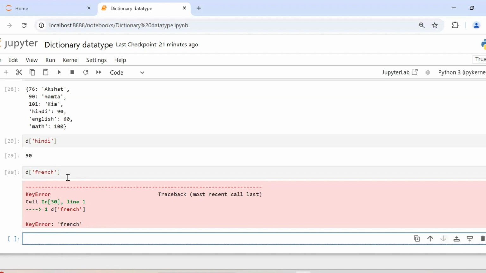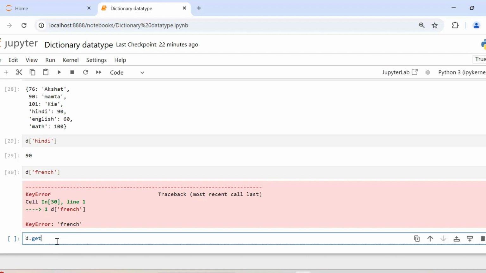Now, let's say we don't want to get this error. We want some value to be returned instead, because when you get an error, your code stops, right? So maybe you don't want that. You would want some value to be returned saying this key doesn't exist in your dictionary, and you want to go ahead with your further code and do something about that particular key later on. So for that, you have a function called get. This function will basically get around this key error problem.